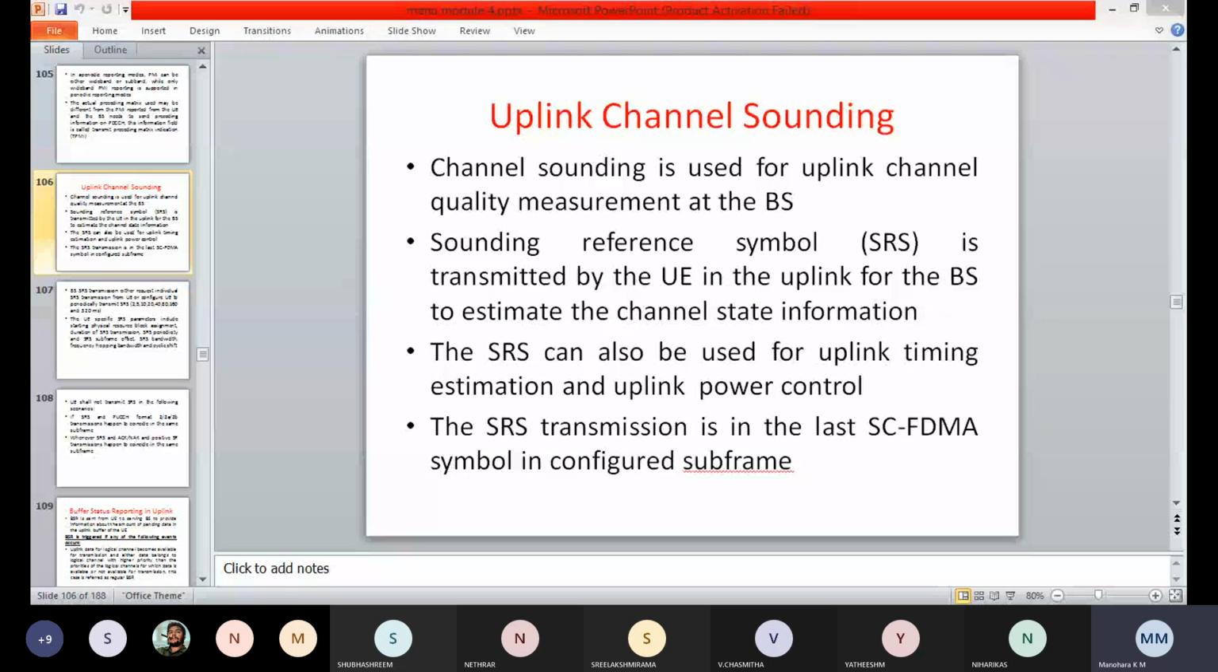So here in the uplink channel sounding, which is mainly used for the uplink channel quality measurement at the E node B. So here the sounding reference symbols, that is SRS, which is transmitted by the user equipment in the uplink for the E node B to estimate the channel state information, which includes the MIMO channel of the desired signal, signal to noise interference ratio, noise interference level, etc. So here the sounding reference symbol can also be used for the uplink time estimation and the uplink power control.